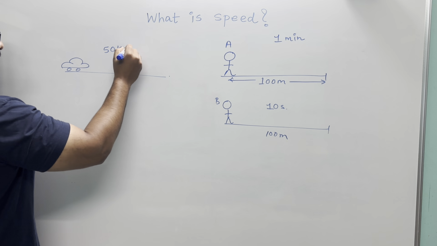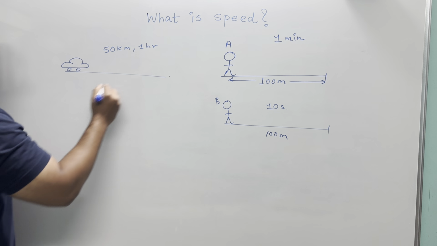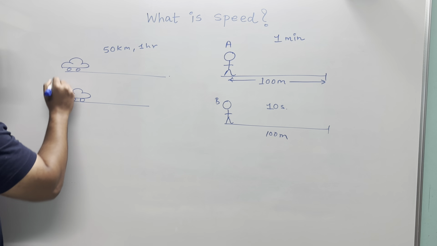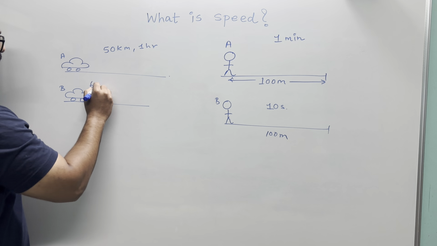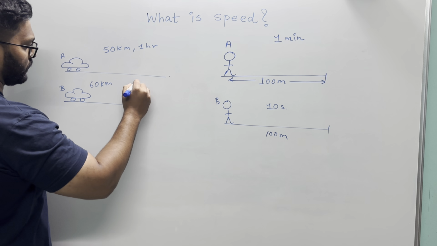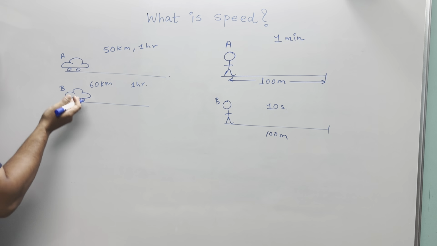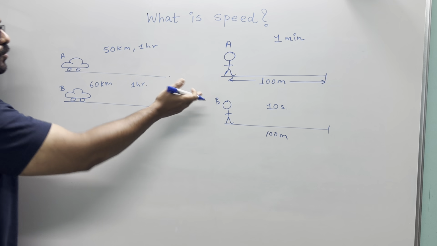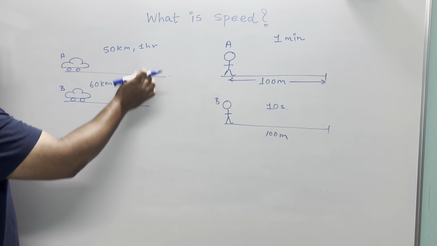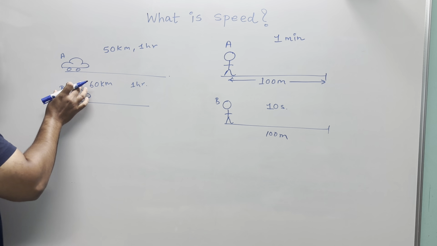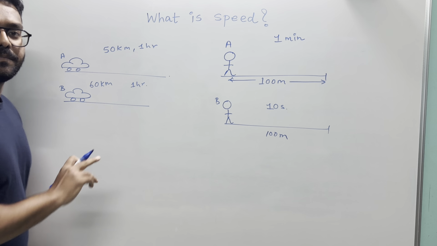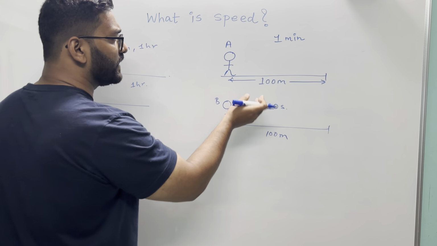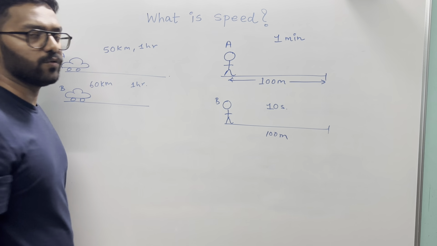Suppose you keep time as a constant, for example, there is a car which covers maybe a 50-kilometer distance in 1 hour, and there is another car, let's say this is car B, this is car A, which covers 60-kilometer distance in 1 hour. So obviously you can see this must have been faster because in the same interval of time it has covered more distance, right? If for the same interval I am covering more distance, then the speed is more. If for the same distance I am covering it in a smaller time, then the speed is more, right?